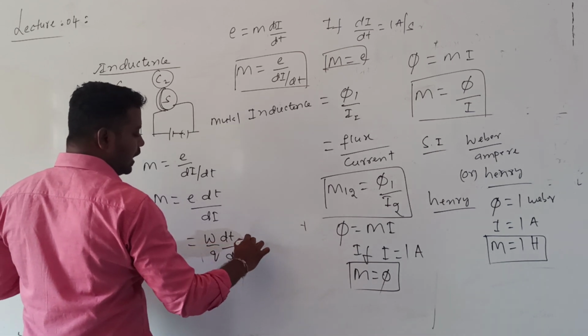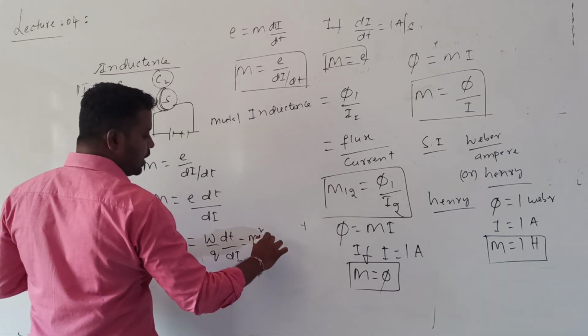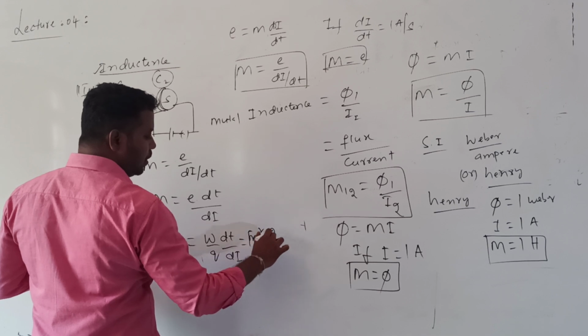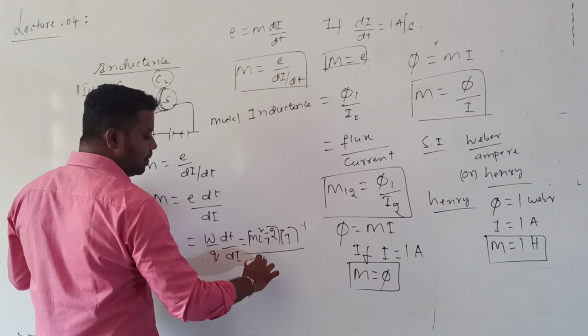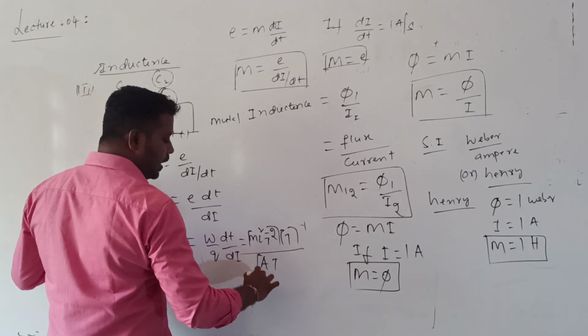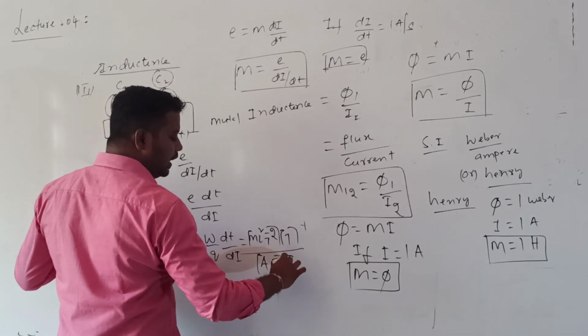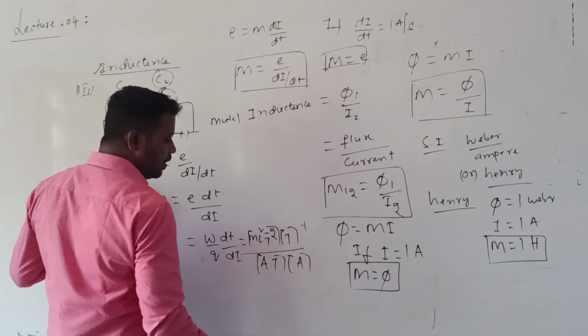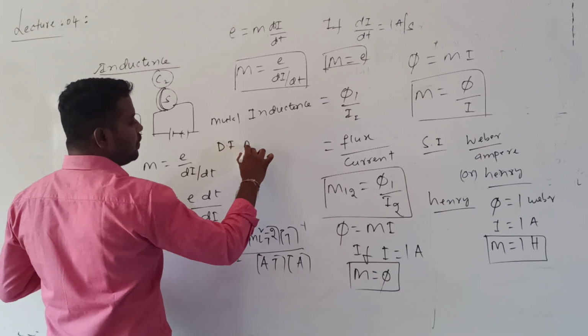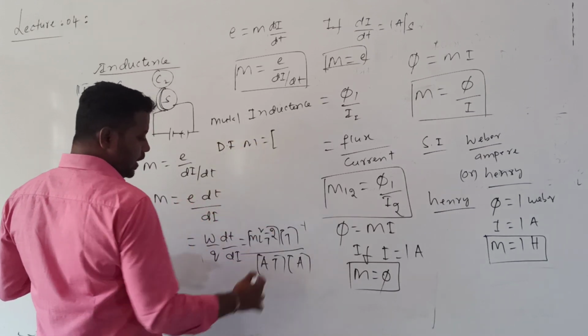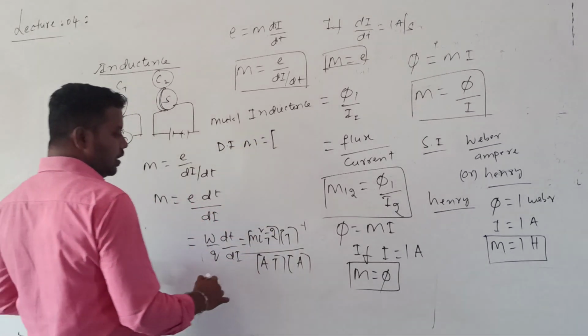So what will I get? Work done dimensional formula is M L square T power minus 2, into time dimensional formula T, divided by charge dimensional formula A into T, into current dimensional formula A. So finally, what will I get? The dimensional formula of mutual inductance is given by which one?